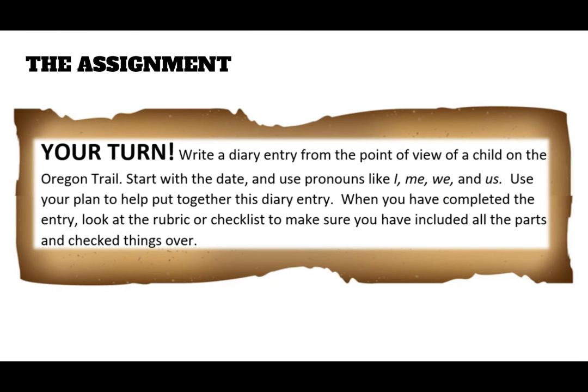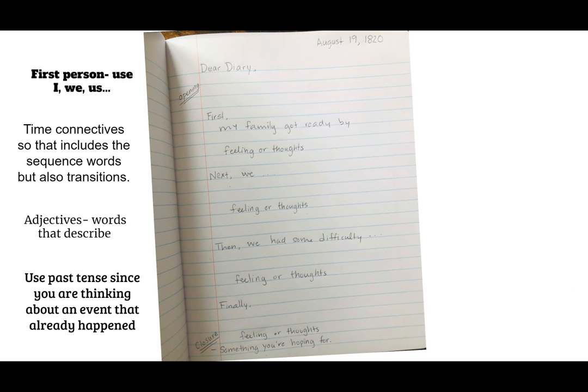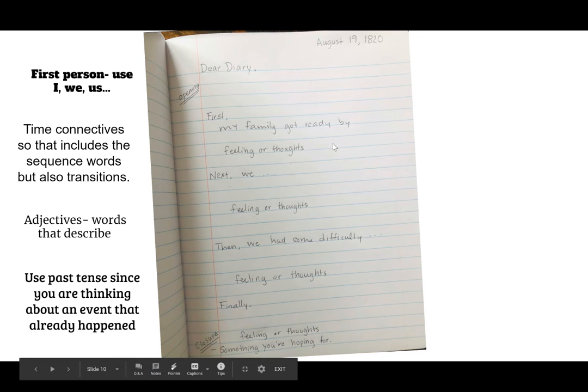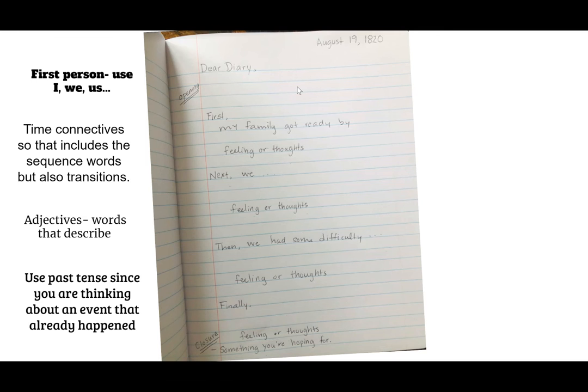Now, today's assignment, okay, is going to be from the point of view of a child on the Oregon Trail. Yesterday, you would have planned, and here's an example of planning. It does not have all the other details that you probably have. However, you can see right now, take out your plan, look at it. Why don't you add a date at the top? Okay. Begin with Dear Diary.